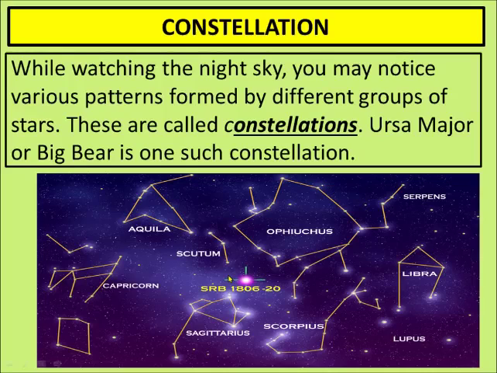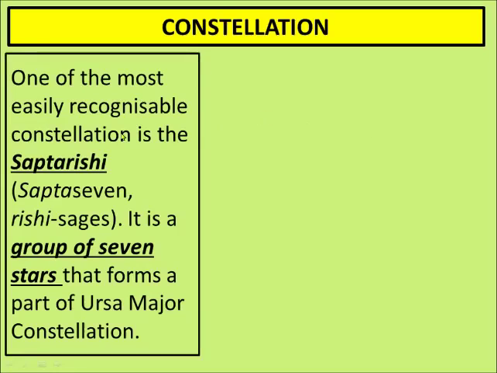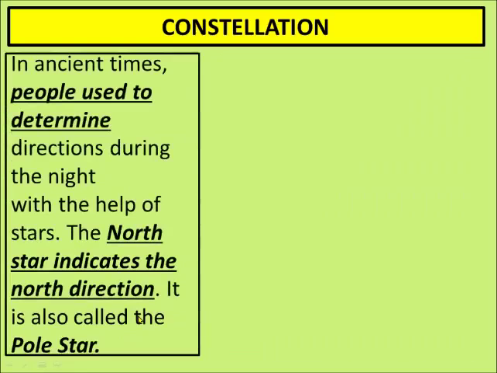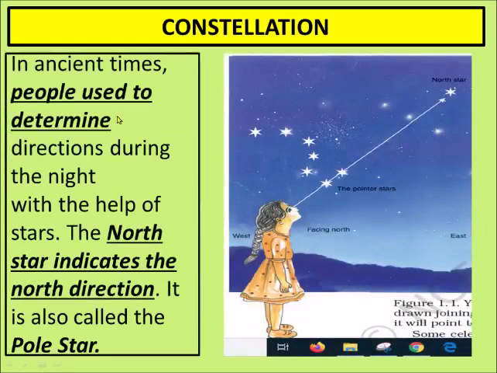A few very important constellations have been found or made by some of the astronomers, and one such constellation is known as Ursa Major. One of the most easily recognizable constellations is the Saptarishi. Sapt means 7, Rishi means sage. So it is considered that those are 7 sages who are sitting in the sky and looking over the Earth. It is a group of 7 stars that forms part of the Ursa Major constellation.